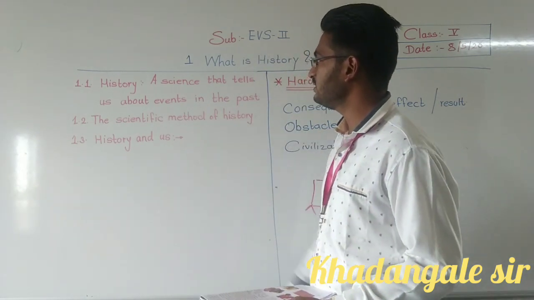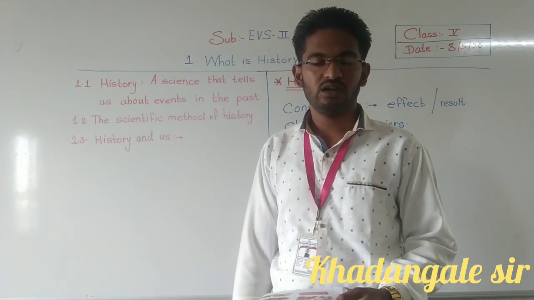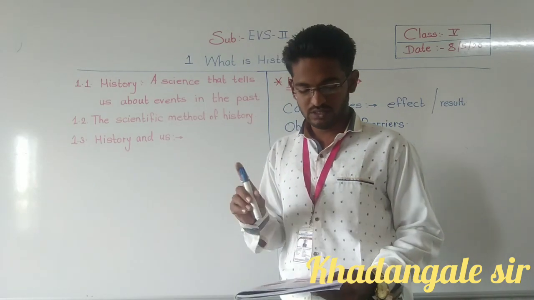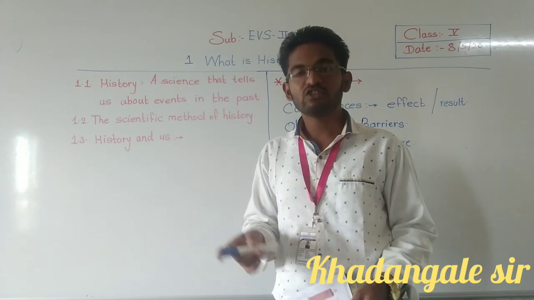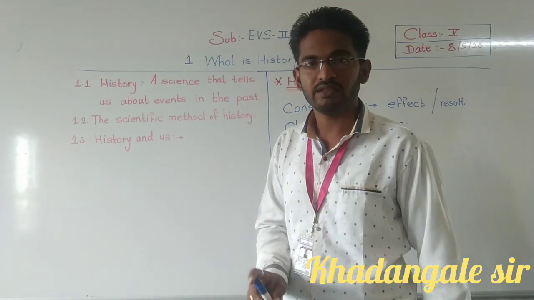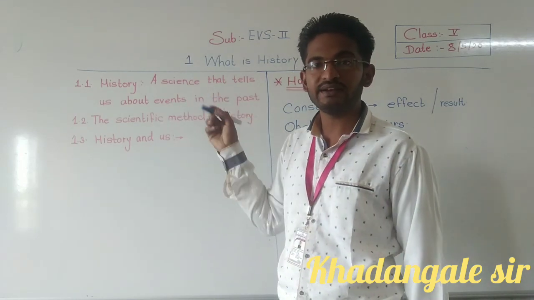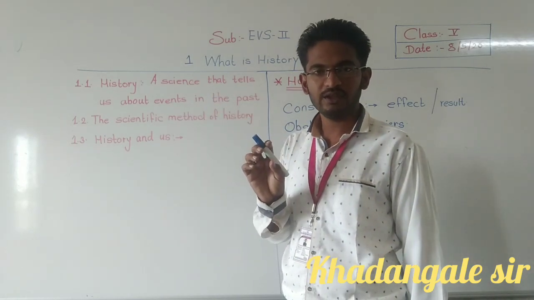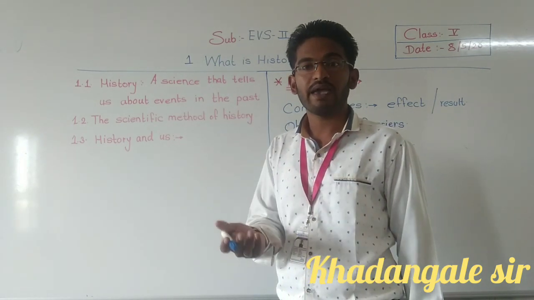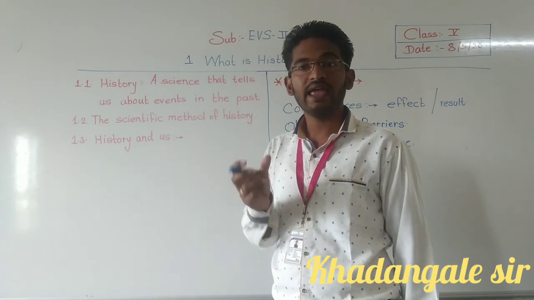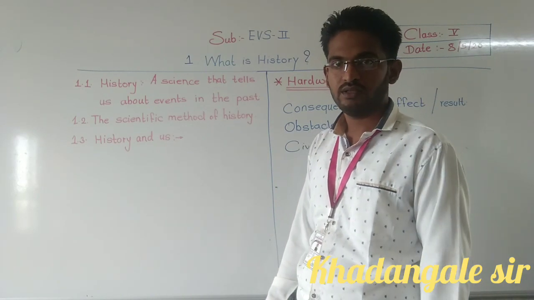See, what is the definition of this scientific method? The method of using a number of tests to determine whether the evidence is reliable or not is called the scientific method. I will give you an example of pain: how we take a test of this pain. Like this, different tests to determine the reliability of evidence is called the scientific method.